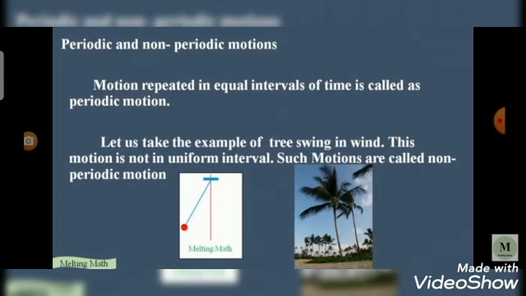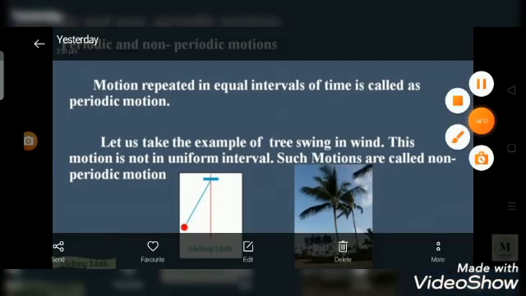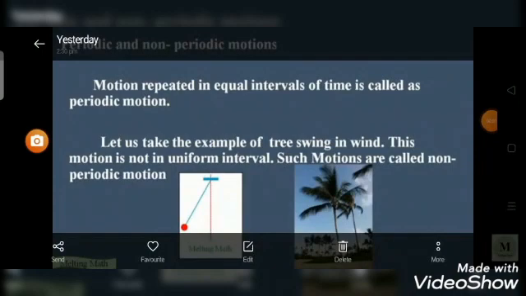Let us take the example of trees swinging in the wind. This motion is not at a uniform interval. Such motions are called non-periodic motion. Revolution of the moon around the earth is an example for the periodic motion. The children playing on a swing is both periodic and oscillatory motion.